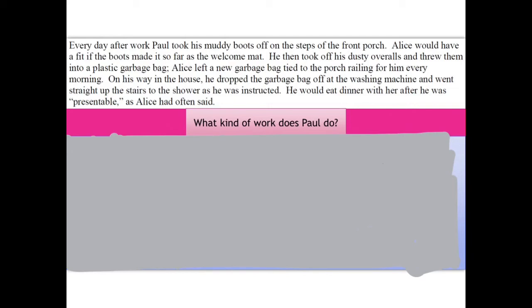On his way in the house, he dropped the garbage bag off at the washing machine and went straight upstairs to the shower as he was instructed. He would eat dinner with her after he was presentable, as Alice had often said. What kind of work does Paul do?